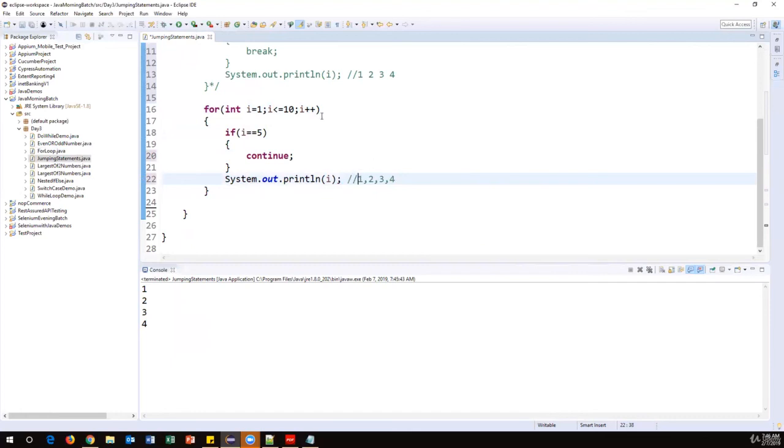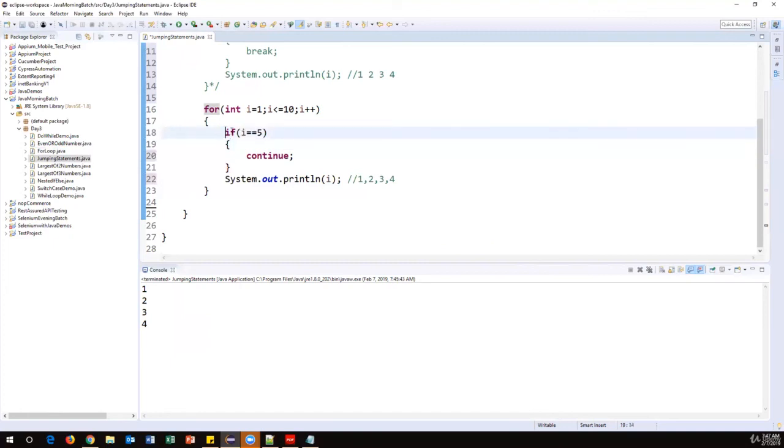As soon as I becomes 5, the for loop condition is true, and the if condition is also true. When the if condition is true, 5 equal to 5, what I am saying here is continue. Continue means it will just skip this value and continue with the rest of the values. What are those rest of the values? 6, 7, 8, 9, 10. So they are the rest of the values.